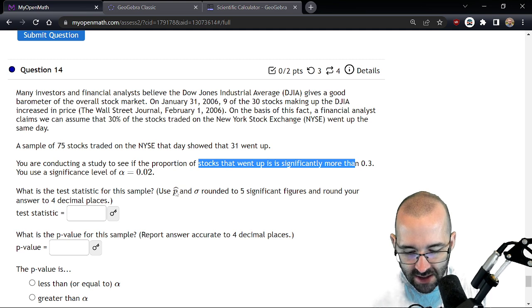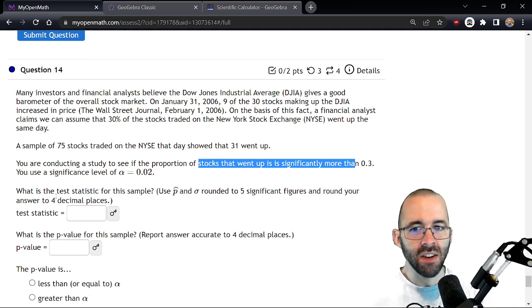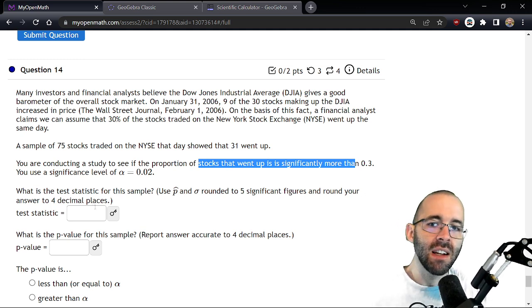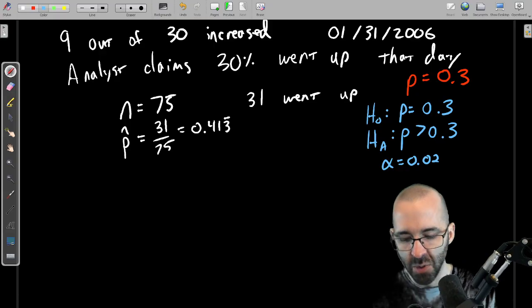What is the test statistic? All right, and so ideally you just use the exact p hat, the fraction form. But here this problem is specifying that if you use p hat and sigma rounded to 5 sig figs, and your answer to 4 decimal places, then you'll get what MyOpenMath wants. Let me know if you have any trouble with that.